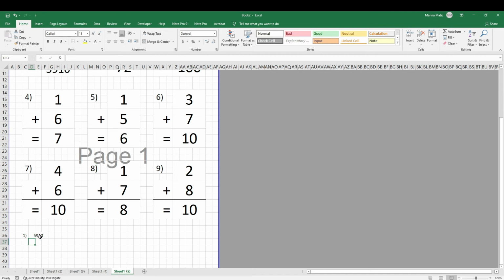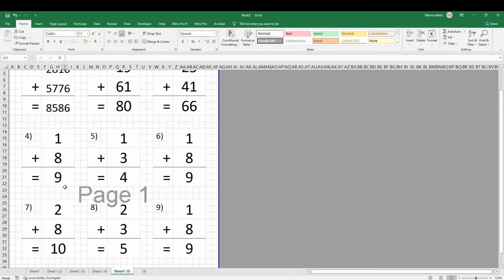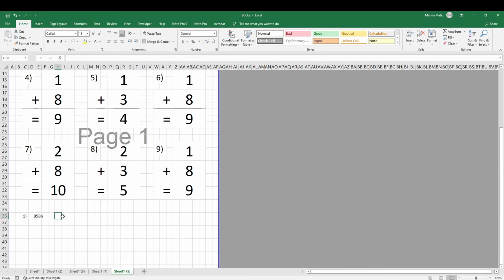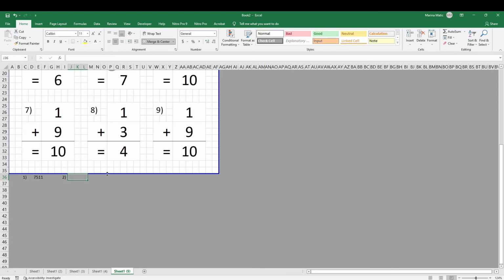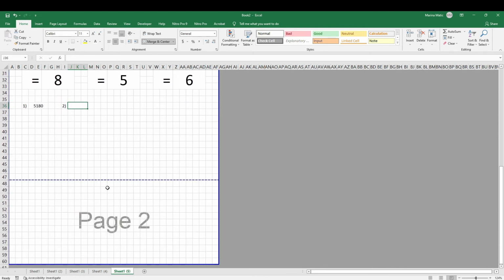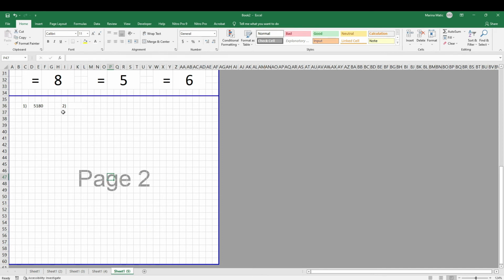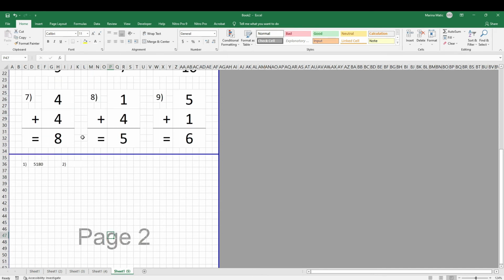And now it is going to show the value, and if this cell changes, it's going to change here in the results. And that is how you create solution. If you want to have this on the second page, all you have to do is move the print line, so this one, move it here, so this is now going to be printed on the second page.